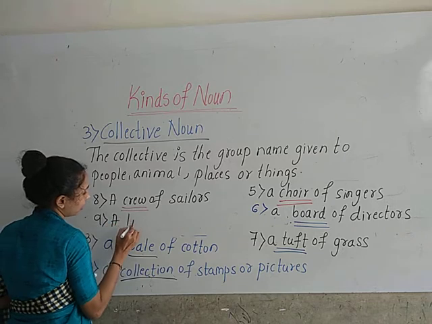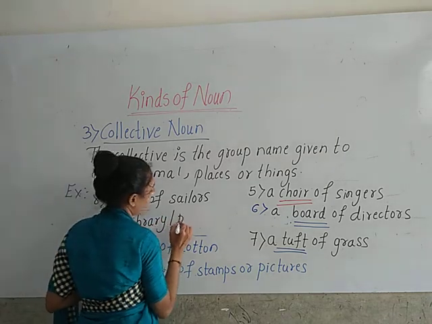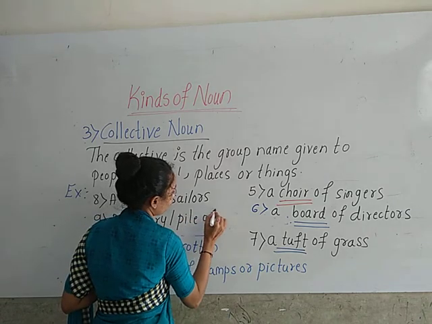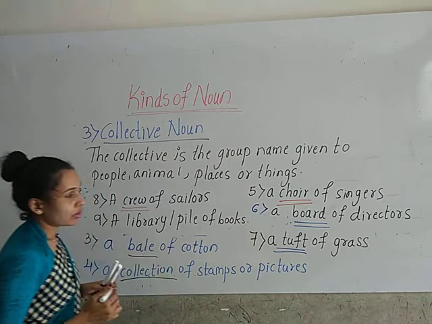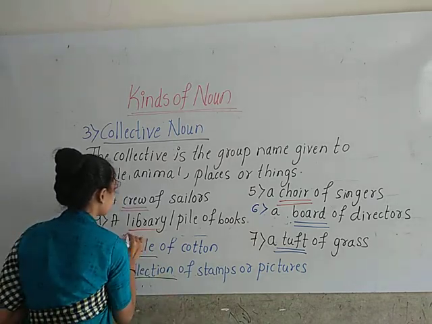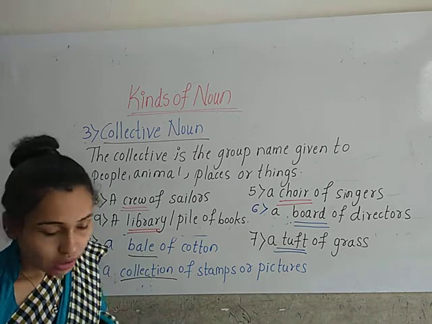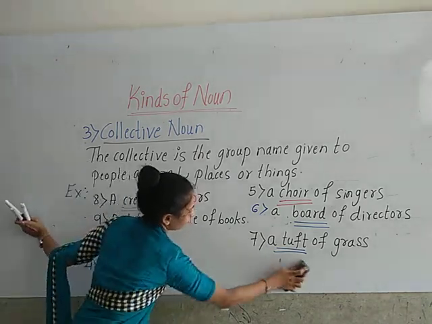A library or pile of books. So here library is the collective noun, the group name for the books.